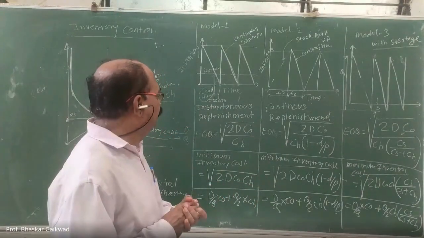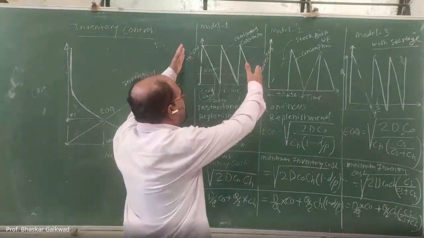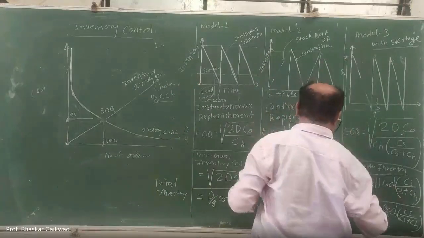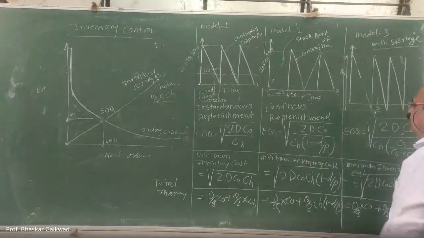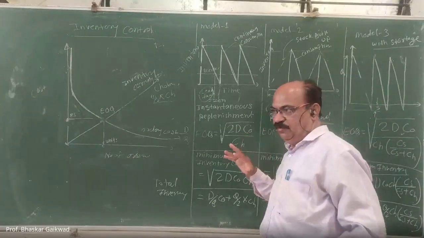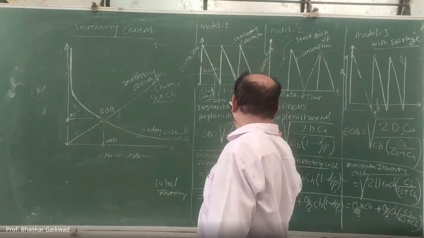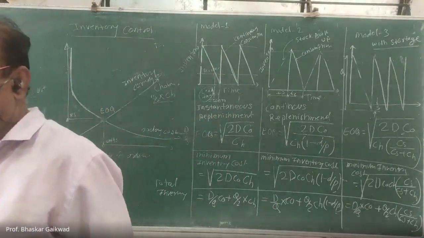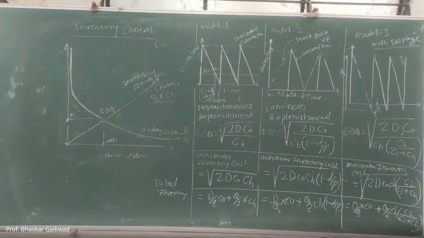Probably more questions will come on this model, and on this and this model. Out of these two, this is more important from the GATE point of view.